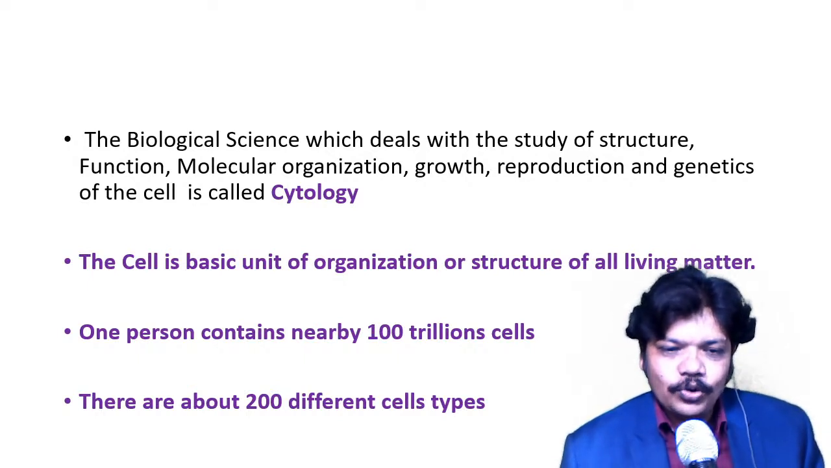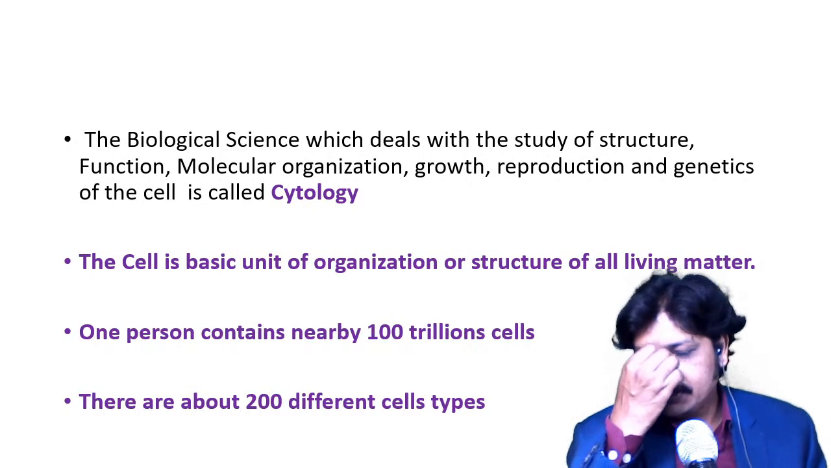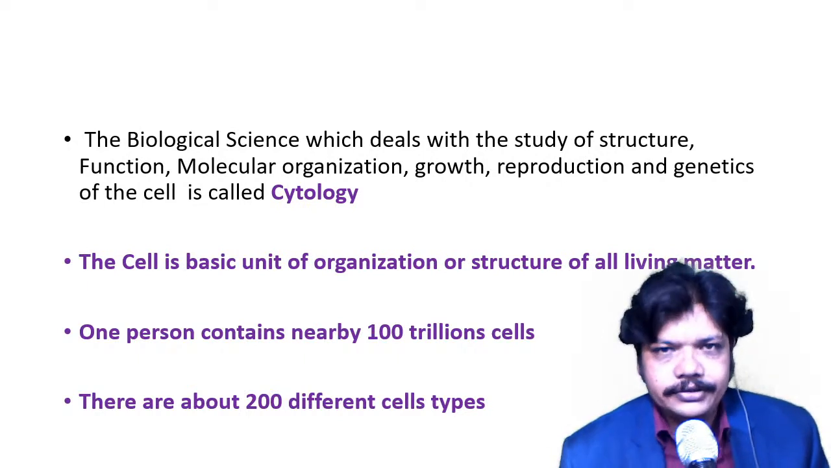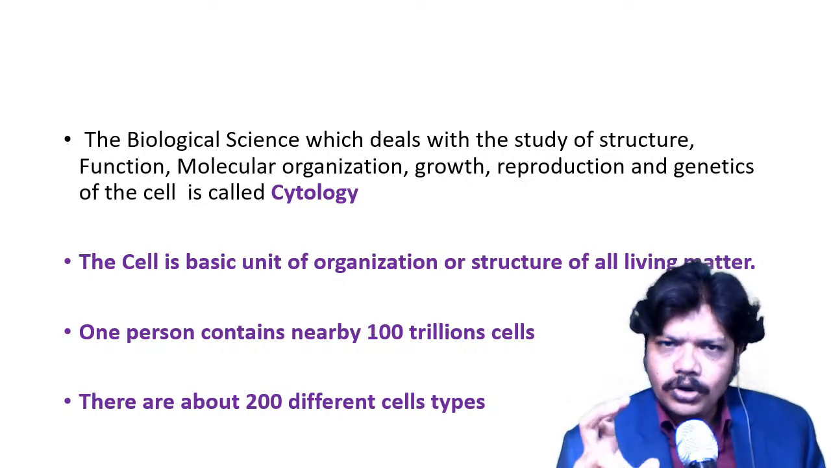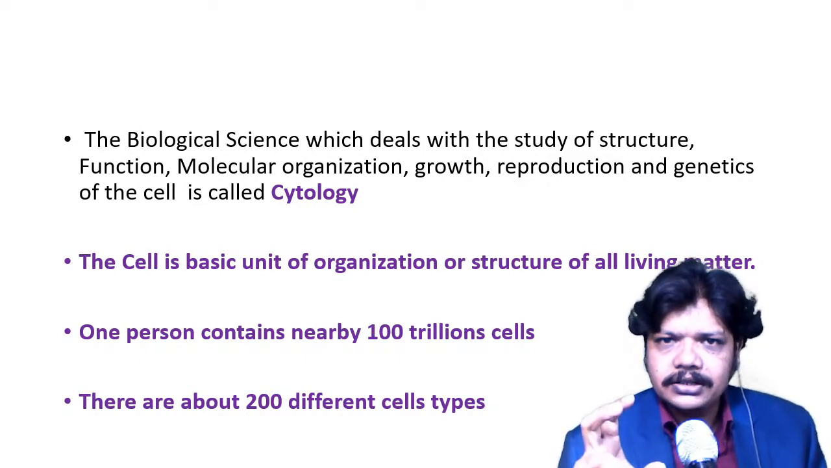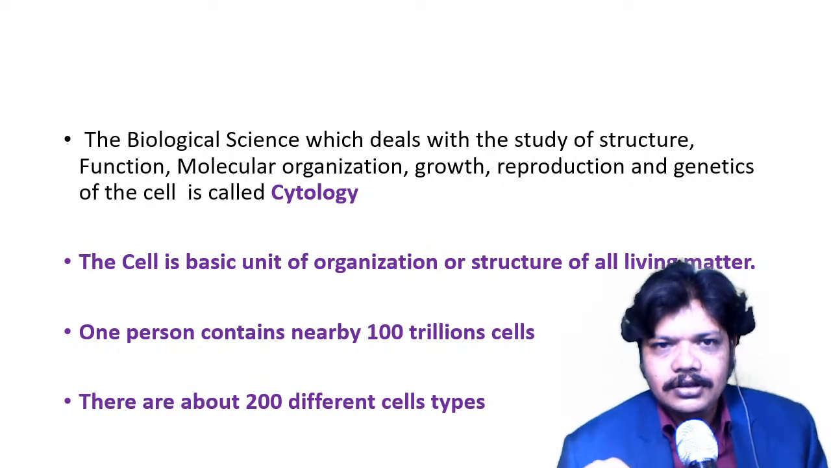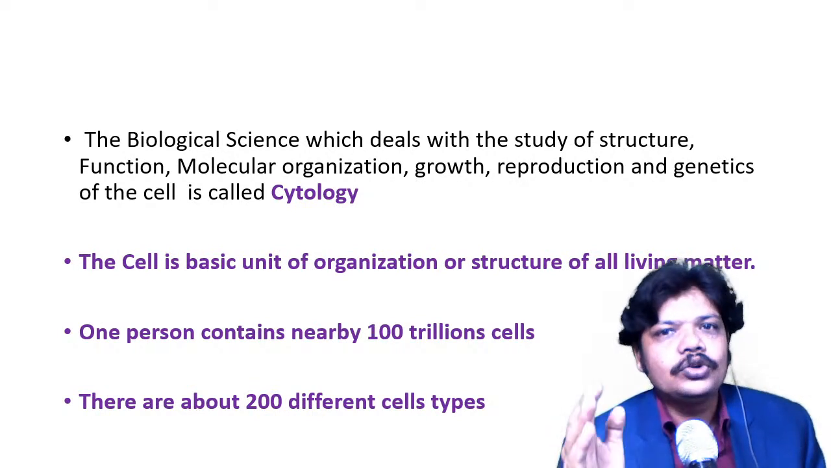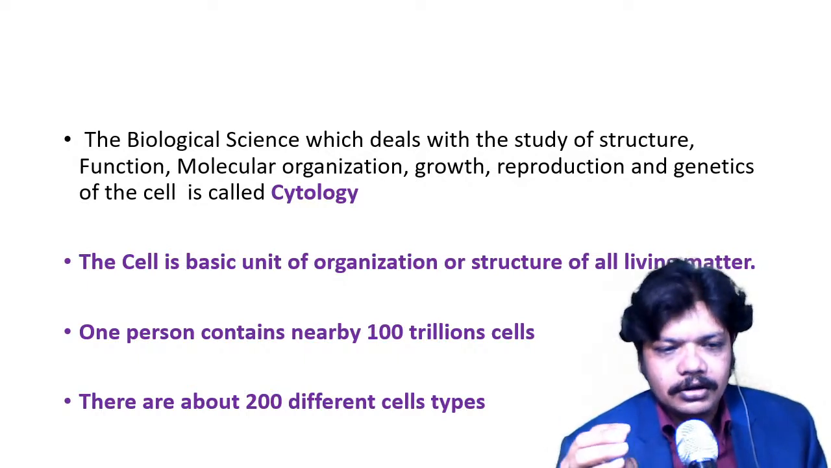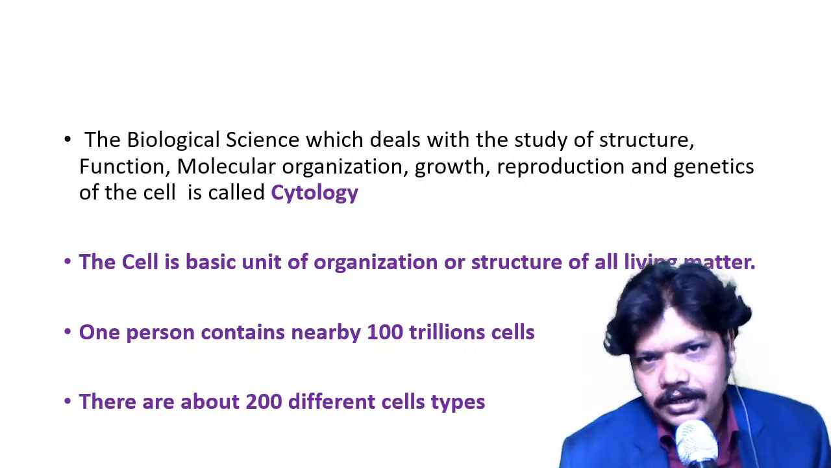So there are about 200 different cell types. This point is a little bit different. Which kind of 200 types of cells are there? So nerve cells, phagocytic cells, such kind of cells. There are nearby 200 different kinds of cells in our body.